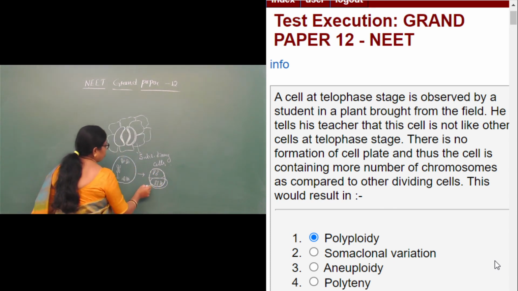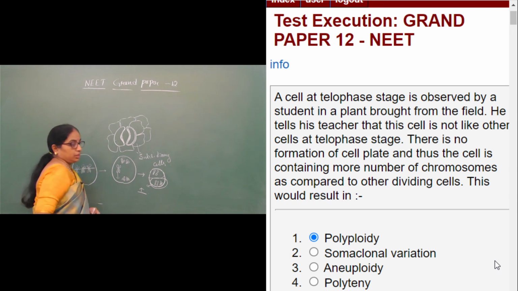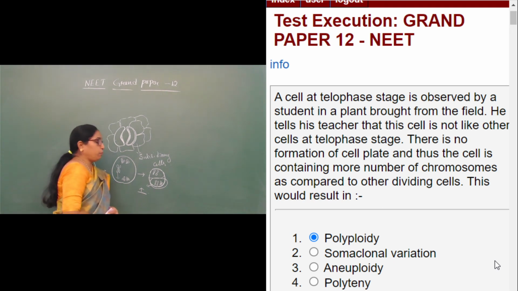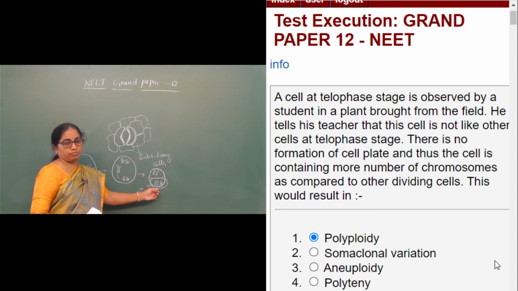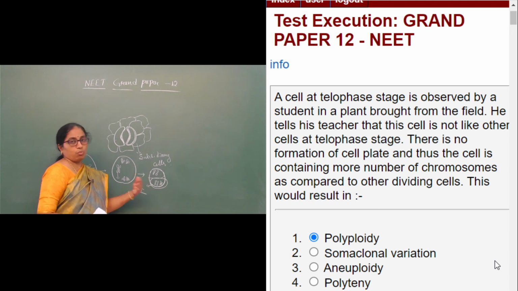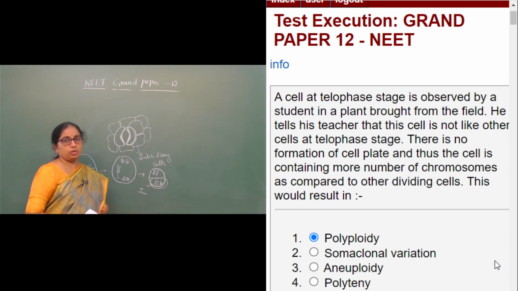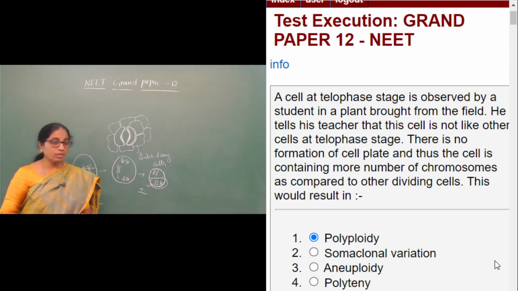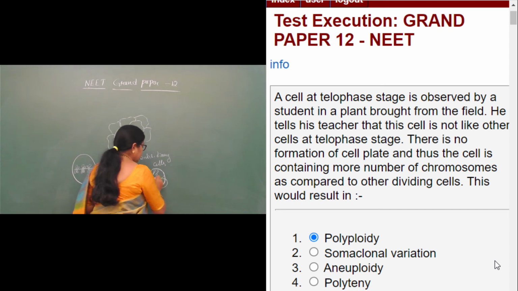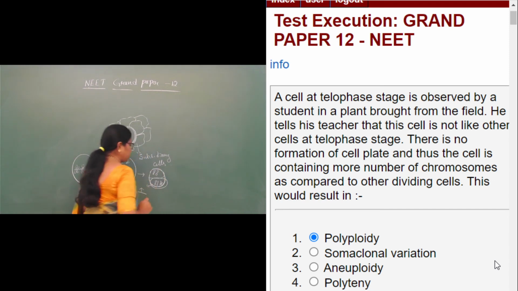So the number of chromosomes in this cell will increase, and we call it polyploidy because there is more than two sets of chromosomes. Here there is loss of chromosome, and here there is more of chromosomes, which is leading to the polyploidy condition.